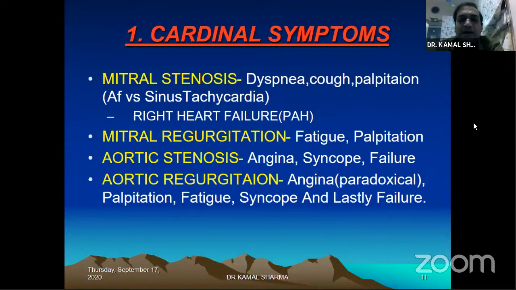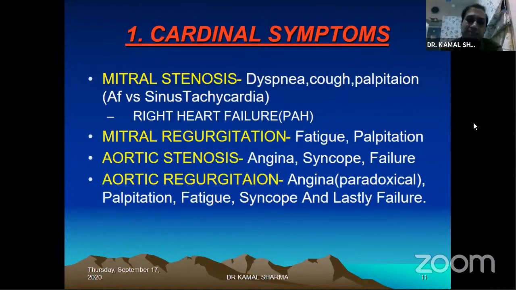A regurgitant lesion manifests primarily by fatigue, because of the regurgitation. So there are 2 outlets for the ventricle. One outlet is the leaking valve, leading to flow going either to the LA in MR or into the LV in AR, but the other competitive flow is to the systemic circulation. Now, because there is deprivation of flow, there is a reflex or compensatory vasoconstriction in certain beds with preferential flow to the more vital organs.